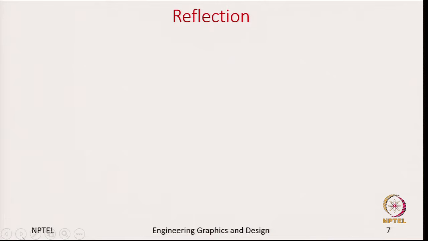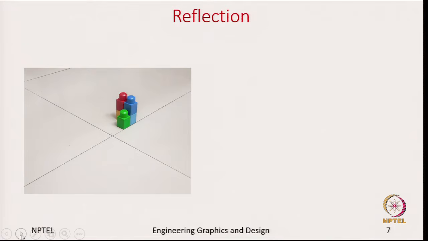Okay. So, after looking the object from different directions, we looked at rotating the object, but there are other possibilities also. We can also look at reflecting the object. So, let us say here is my object and I can pick a plane of reflection. So, let us say for example, I pick this as the plane of reflection.